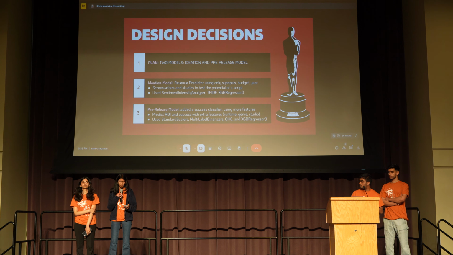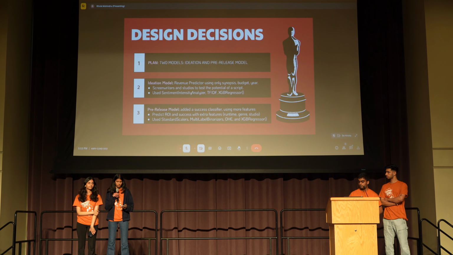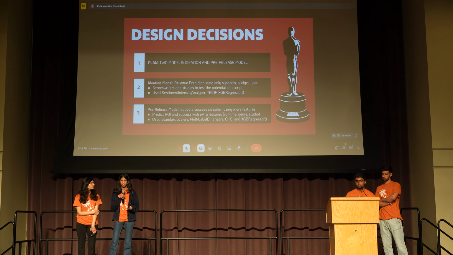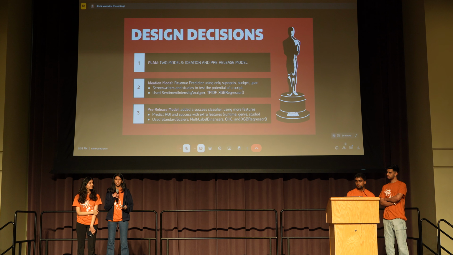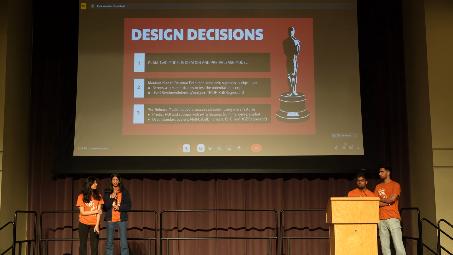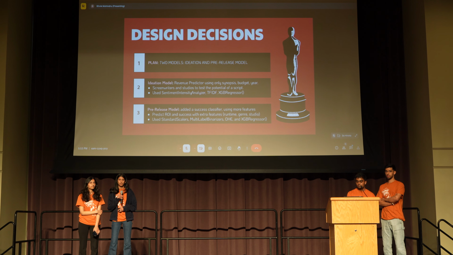For the pre-release model, we added a success classifier with more features than the ideation model. We predict return on investment and the potential success of the film, using multiple transformers, more complex models, and even using a couple of our own transformers. And we achieved an accuracy of 83% on the ideation model and roughly 70% on the final pre-release model.